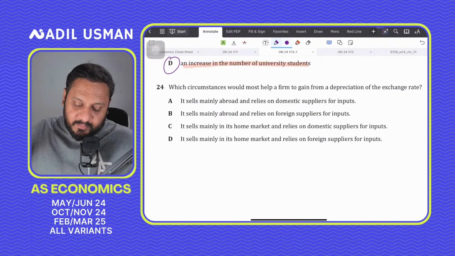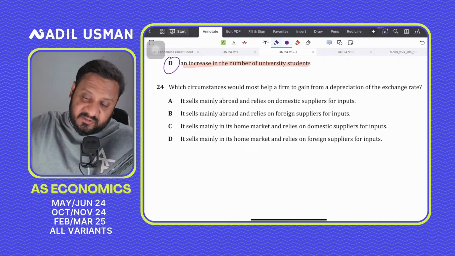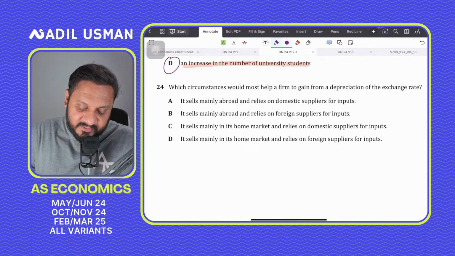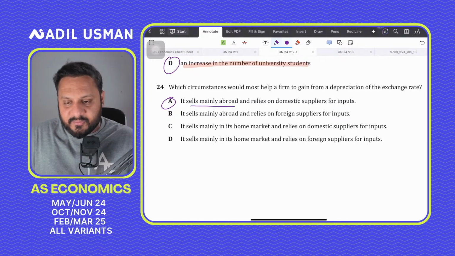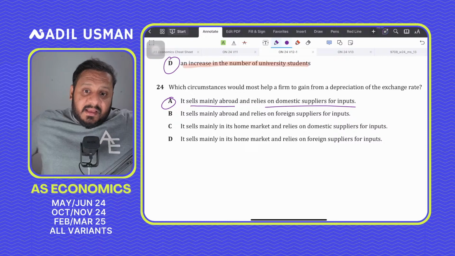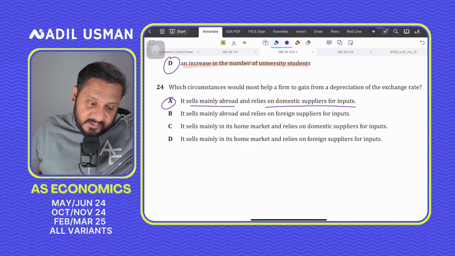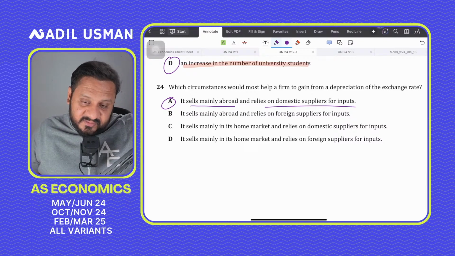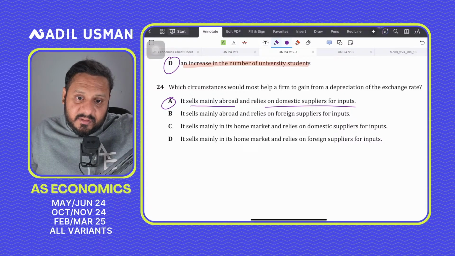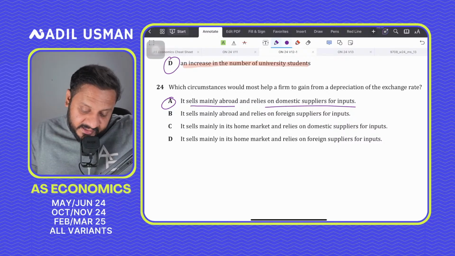Which circumstances would most help a firm to gain from a depreciation of the exchange rate? So the correct answer would be A for alpha. It sells mainly abroad and relies on domestic suppliers for inputs, because depreciation would make your exports cheaper and imports more expensive. If the firm sells exports and uses local cheap inputs, then it gains higher revenues from exports without really suffering a cost increase. So A is the correct answer.